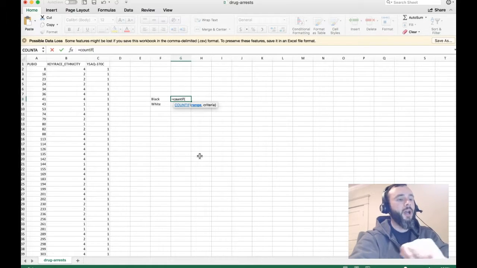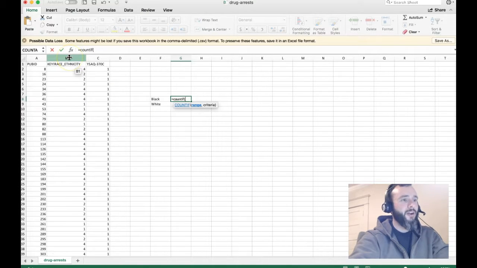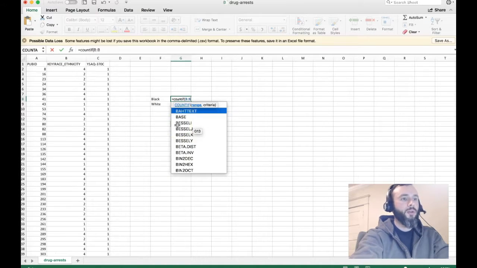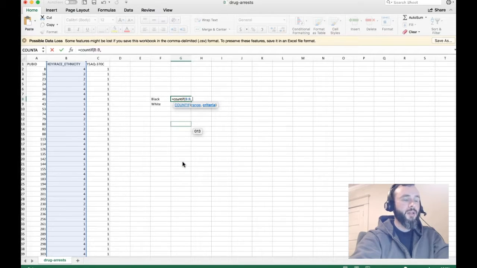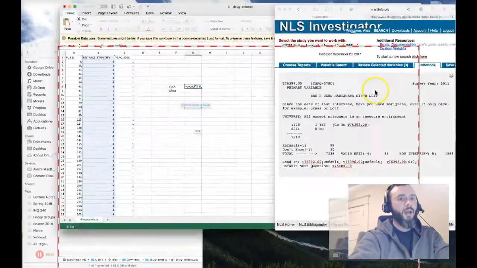What this does is count if something is true. I'm going to count the entire column B, so I can type B colon B, and then a comma. The criteria is I want it to be black people.